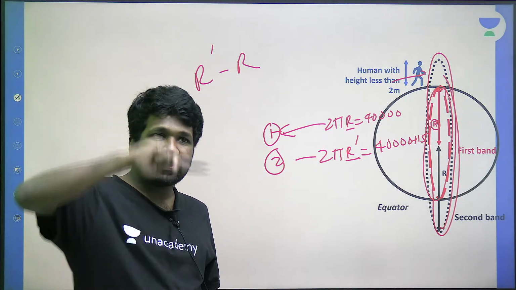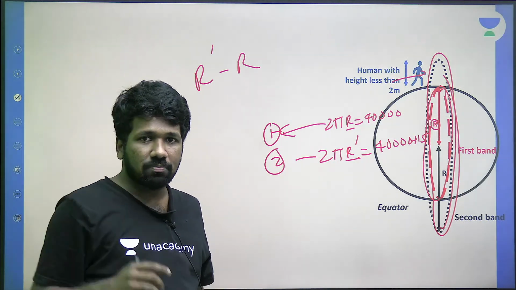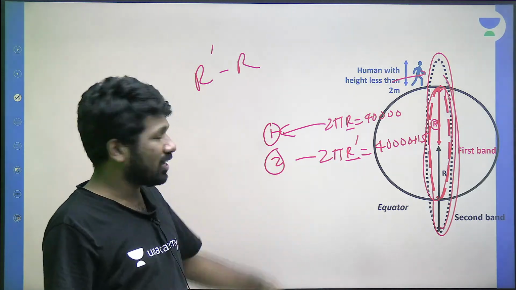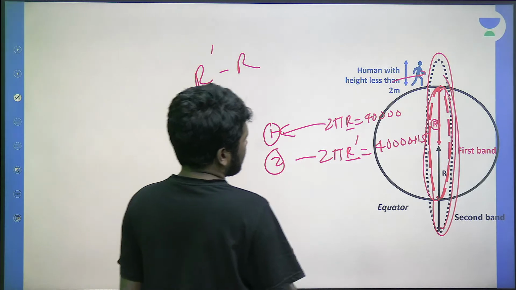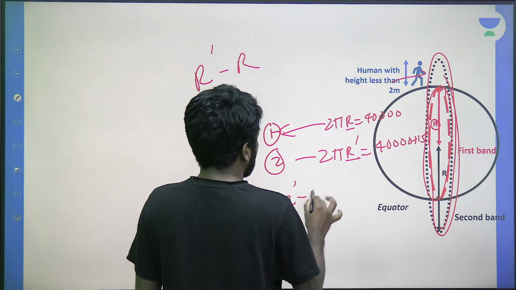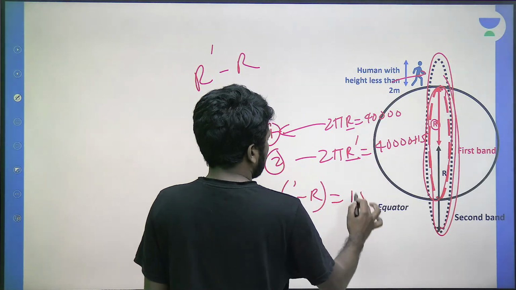For that, the maximum length at least should be more than 2 meter. The difference of maximum lengths, that is R dash and R. So doing equation 2 minus equation 1, we get 2 pi (R dash minus R) is equal to 40,000 plus 15 minus 40,000, that is 15.